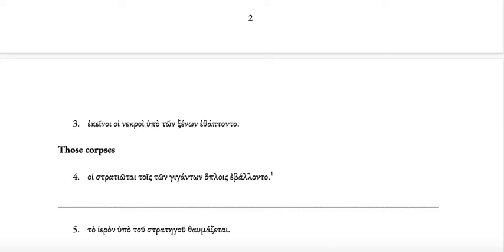Because remember, ekeinos goes before or after the article plus the noun, not sandwiched in between. So those corpses, and then the imperfect passive is ethaptonto, were being buried, and then hupo plus genitive means by, so by the xenoi, the strangers, foreigners, guests, whatever it is.